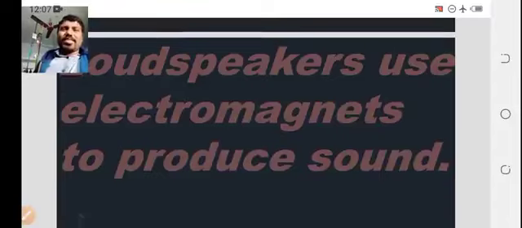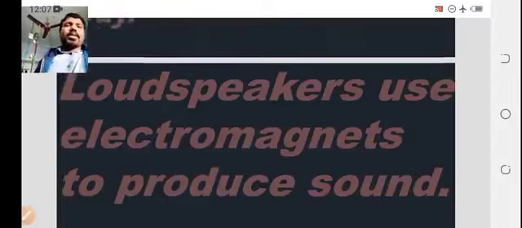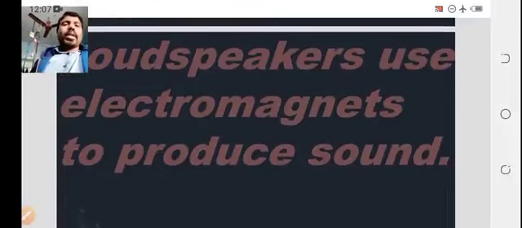Loudspeakers use electromagnets to produce sounds. We know this very well from DJ sounds. So here, loudspeakers use electromagnets to produce sound.